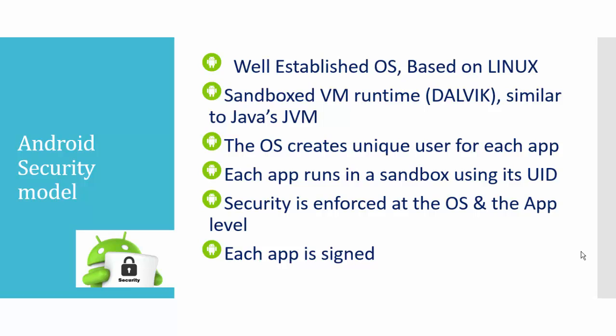Each app runs in a sandbox using its UID, its unique ID. Security is enforced at the OS and the application level. Each app is signed, meaning apps which are not digitally signed are not allowed to run on your system. Especially Android 6 and 7 are quite strict about the signing of apps.